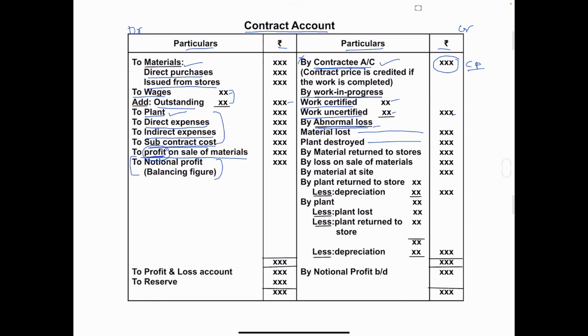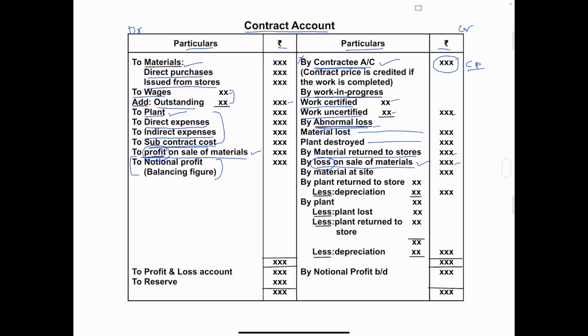Next is by material returned to store. It is to be credited. By loss on sale of material. So loss you have to credit and profit you have to debit. Profit on sale of material is to be debited, and loss on sale of material is to be credited. Profit debit side and loss credit side. Clear?